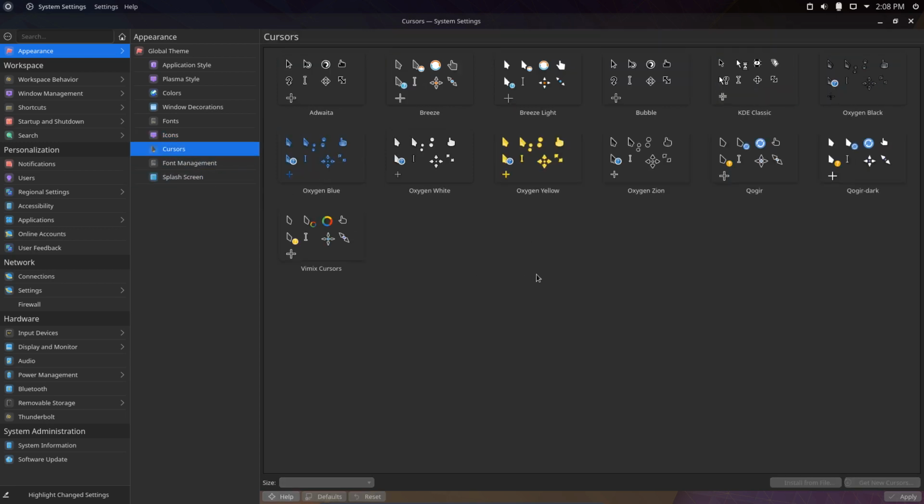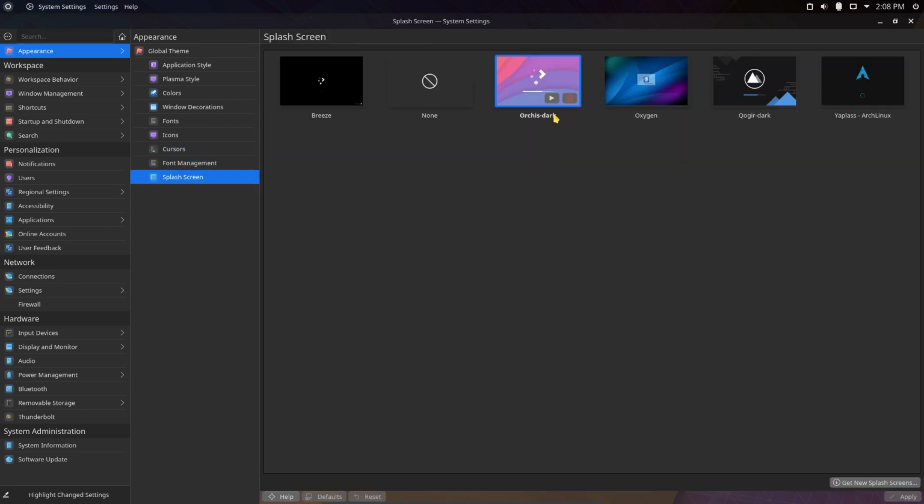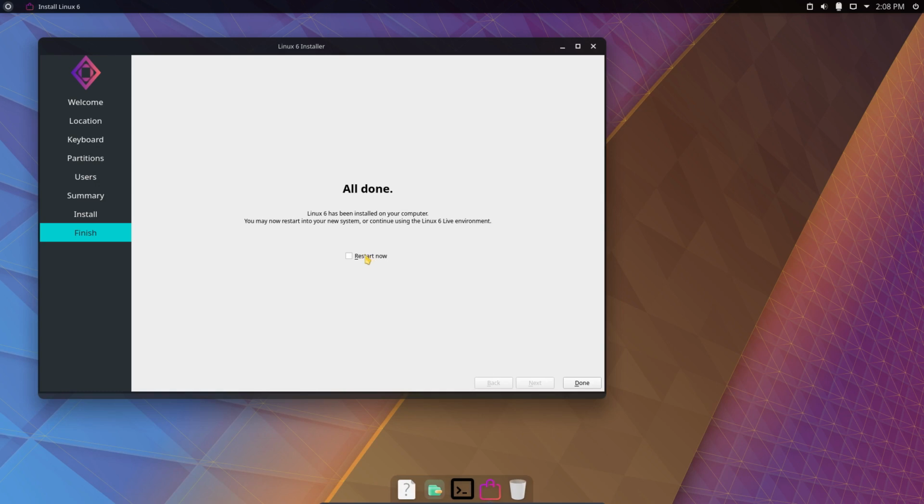Cursor is, I wonder if it's decided. I don't see anything surrounding, so I think we still need to set the cursor. Font management, and on the splash screen we saw a beautiful splash screen of Arc is dark already. So that's the general settings. Maybe there is no wobbly effect in here, but these things can be done as well.